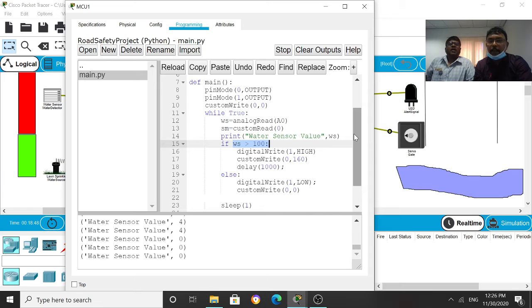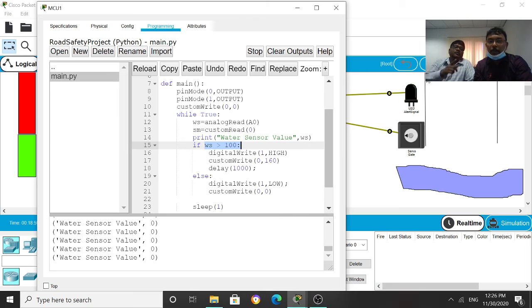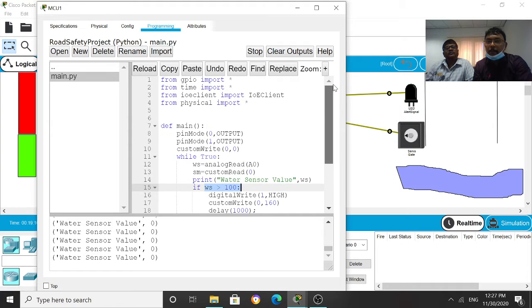We can change the value depending on the wadi level. As you can see, when the value is less than 100, it is 0. When it is 0, look, the light is off and the gate is open. So now the gate is open and the light is also off. Now we run the program.